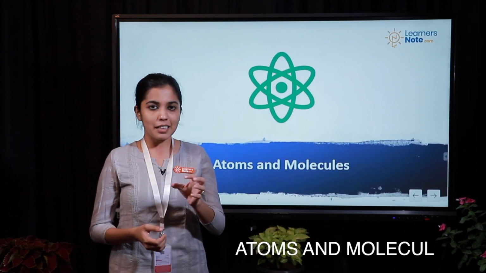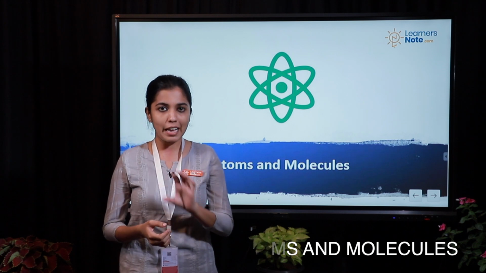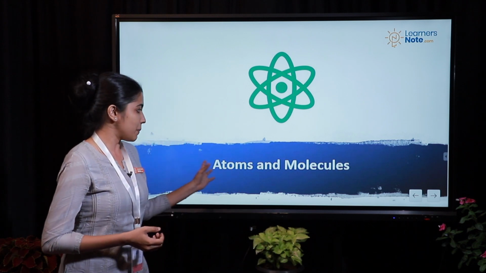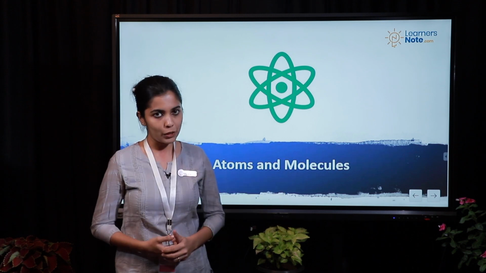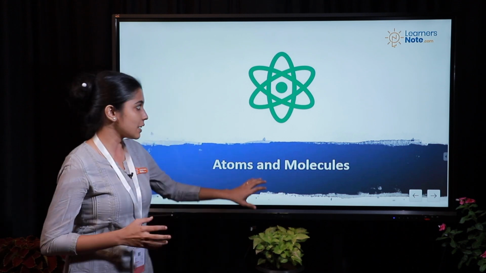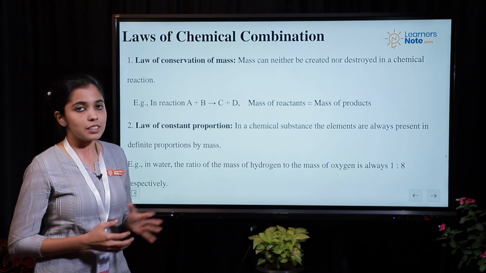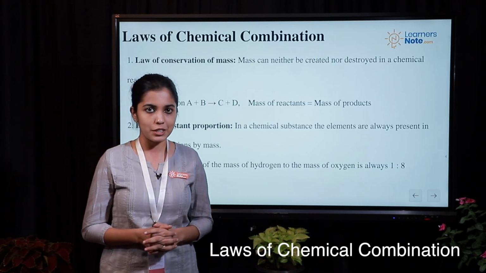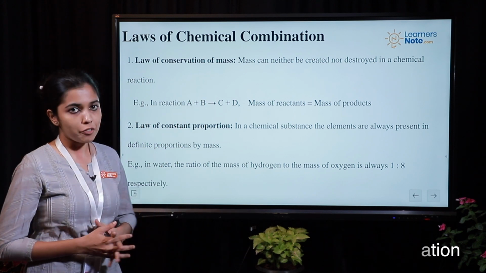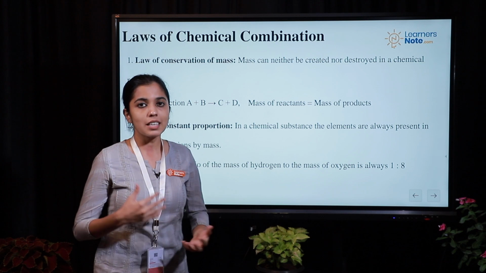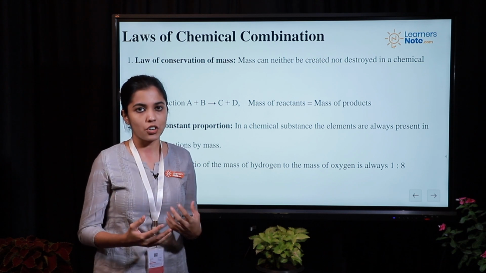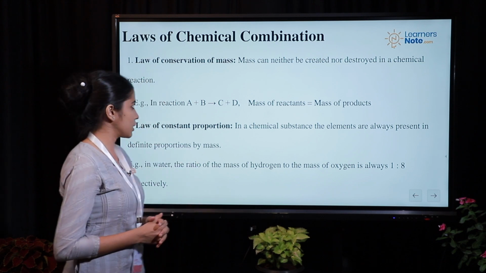Atoms are the basic building block of any element, and many atoms combine together by chemical bond to form molecules. So with this basic idea, let's see what are the different laws of chemical combination. The first one is law of conservation of mass. According to law of conservation of mass, mass can neither be created nor be destroyed during a chemical reaction.